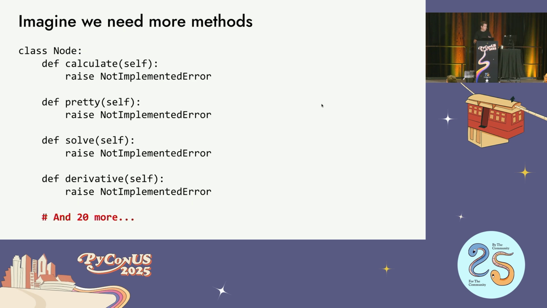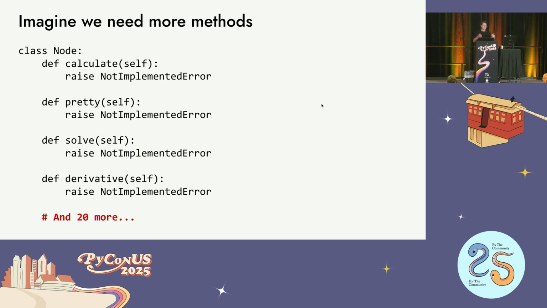But what happens naturally in a system, and I'm sure many of you have hit this, is that you don't just have two methods, calculate and pretty. You have like 20 methods on a data object. And now you're in trouble, because let's say each of these functions is 20 or 30 lines long. And now you've got like a 600-line file or something ridiculous like that. And so it becomes unmaintainable.